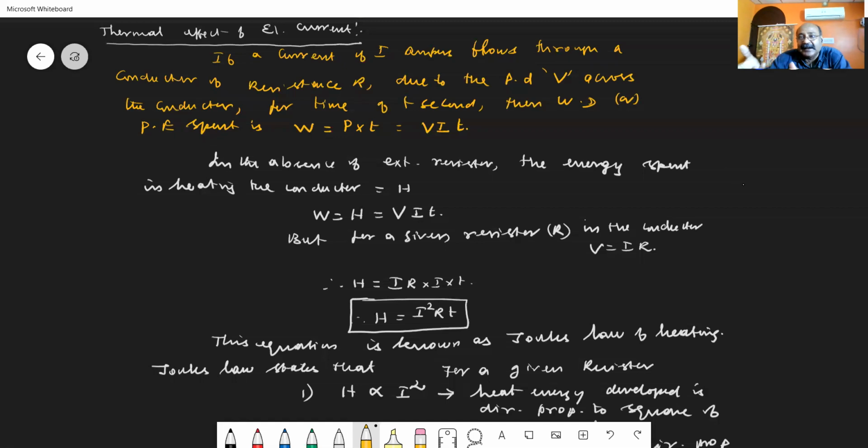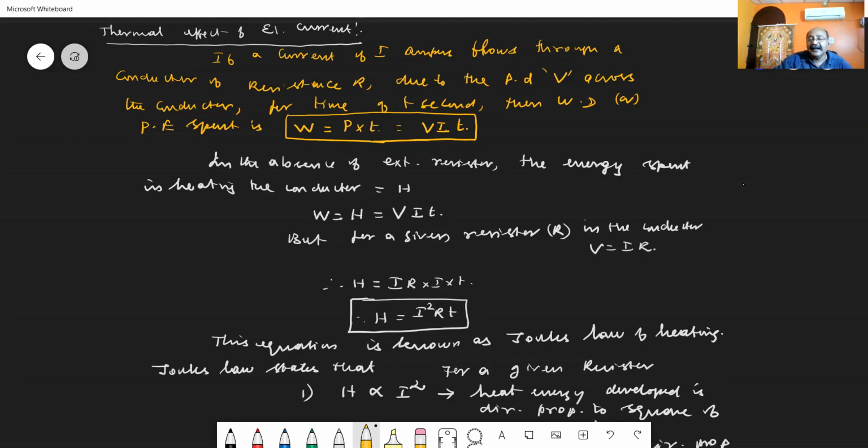Now, what is the work done by the current in order to overcome the resistiveness in the circuit? That work done is given by the formula: work done is equal to power into time. As we know, the electrical power is voltage into current. So I have written it as V into I into T. This work done, in overcoming the resistance in the circuit, is liberated out in the form of heat energy.